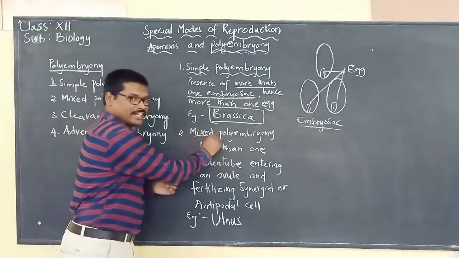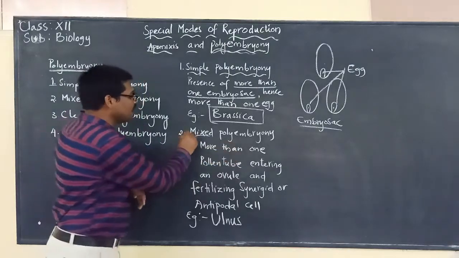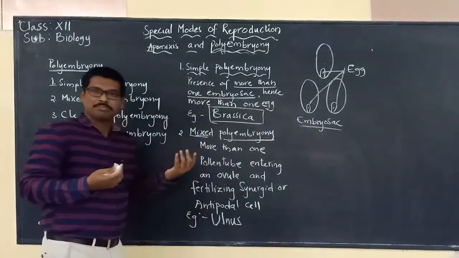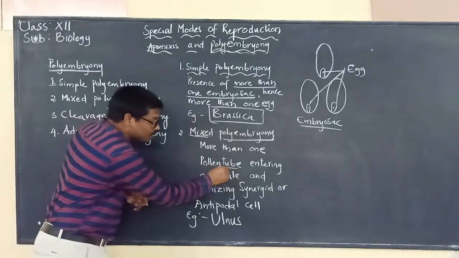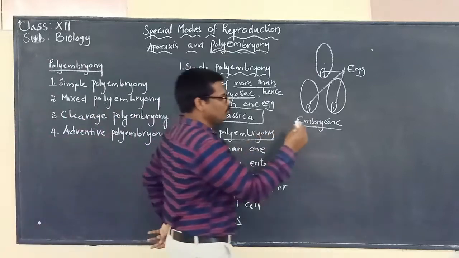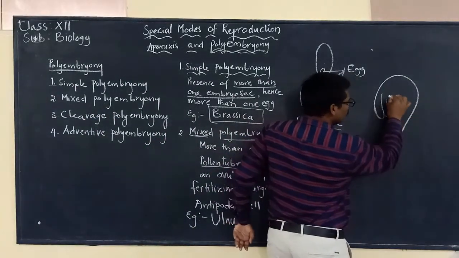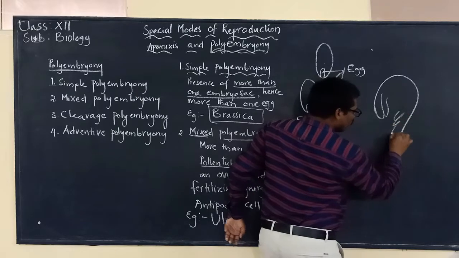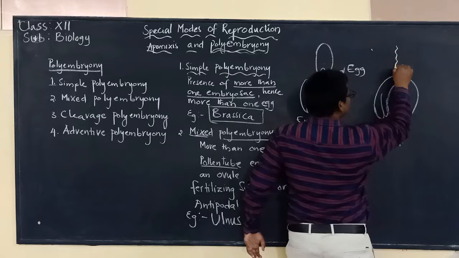Now the next one is mixed polyembryony. What do you mean by mixed polyembryony? Here, more than one pollen tube enters an ovule. So we know that if this is the ovule, into the ovule there will be one pollen tube that will be traveling.